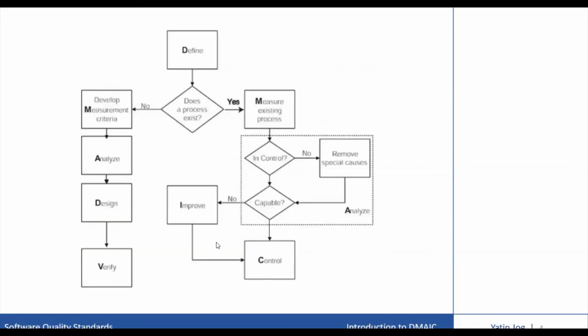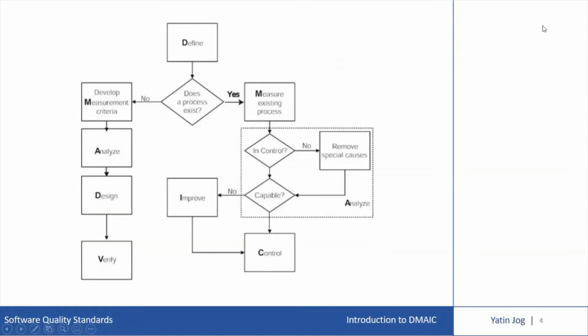So this is a comparison between DMAIC and DMADV. If you look at this diagram, the common phase is the define phase, be it an existing service or product, or be it a new development for a new product or a new service. You need to define your objectives. So the define phase is common for both the models, DMAIC and DMADV.